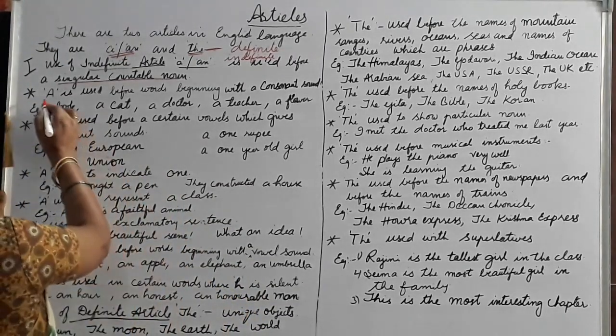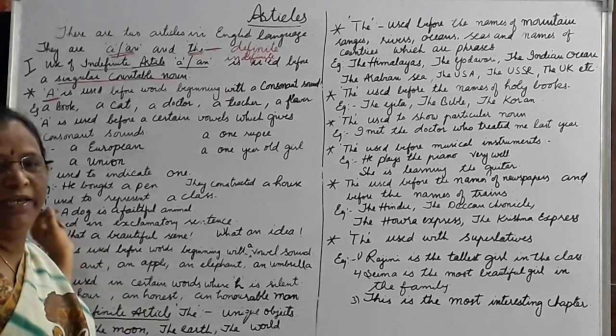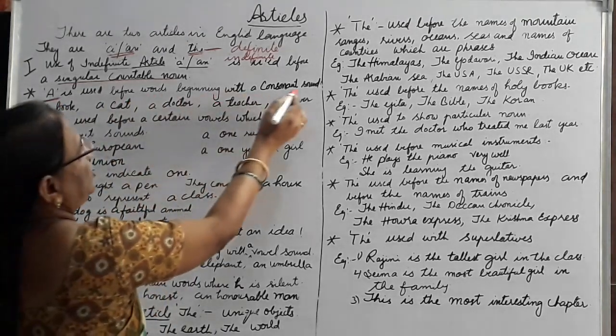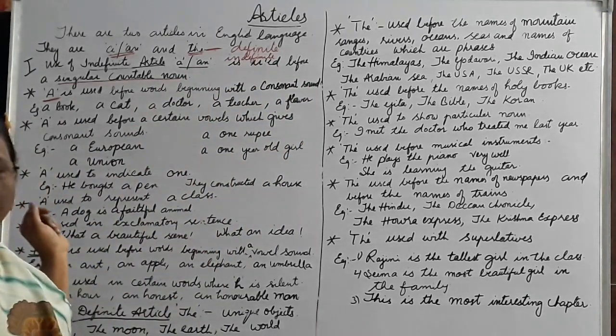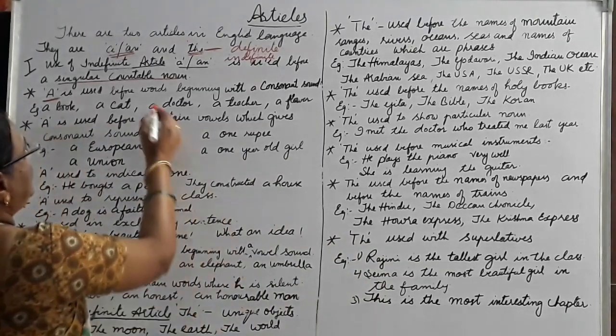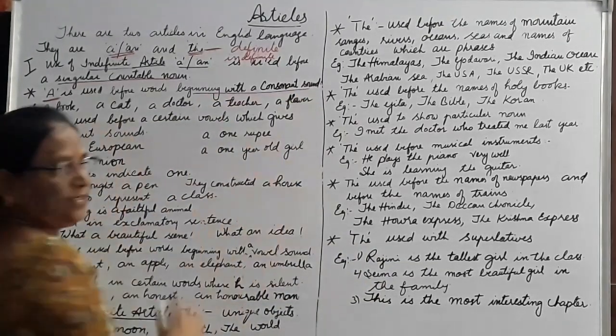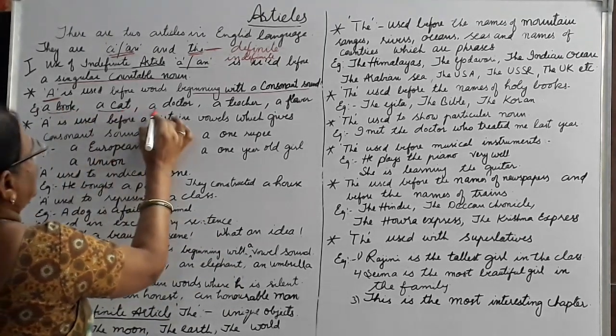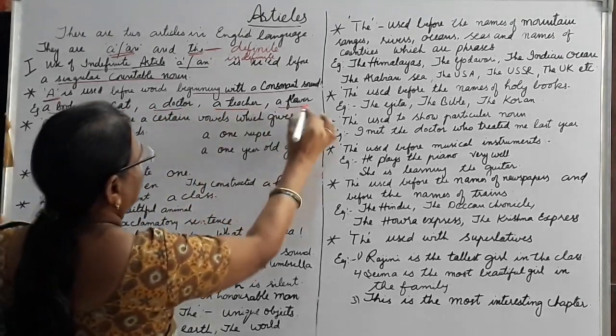Next, let us know about the use of a now. A is used before words beginning with a consonant sound. For example, a book, a cat, a dog, a teacher, a flower.